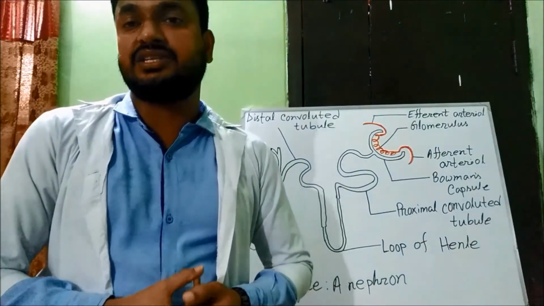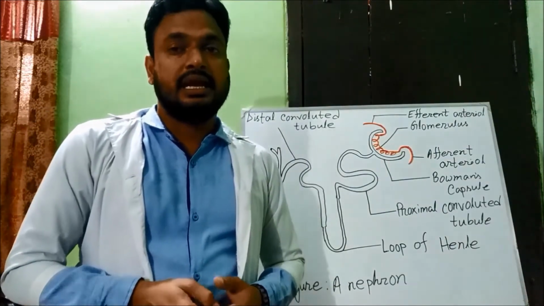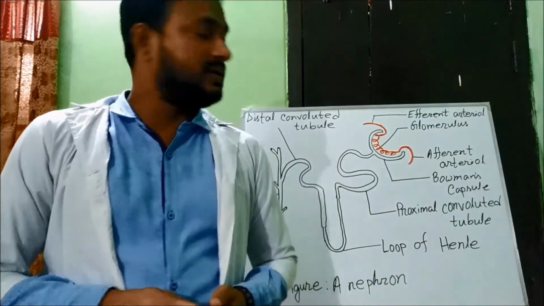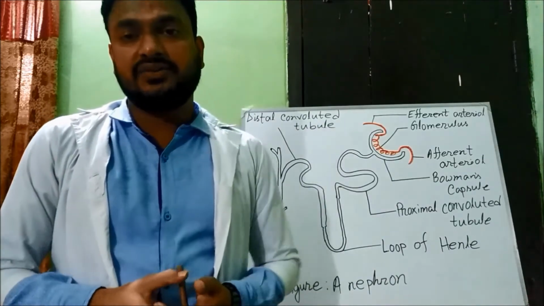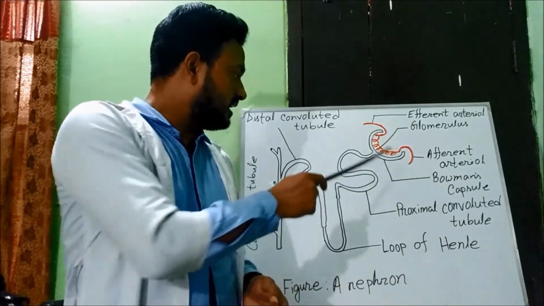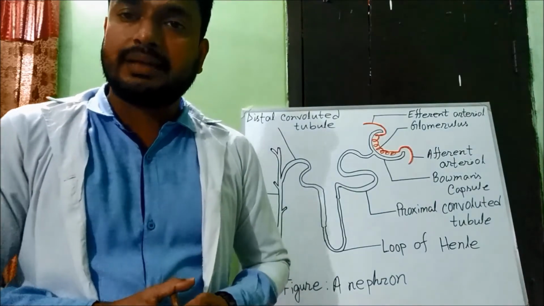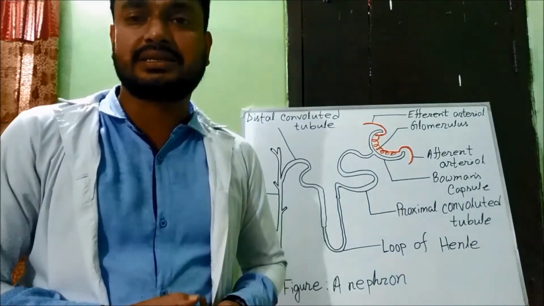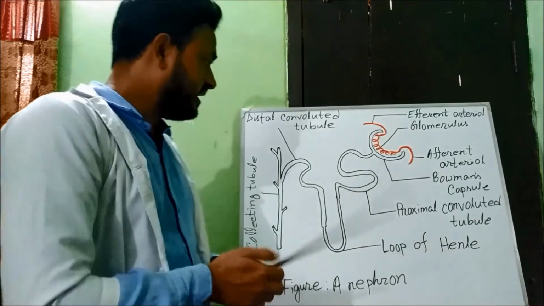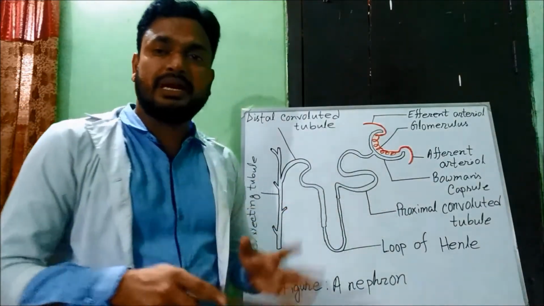The glomerulus acts as a filter and produces filtrate from the blood, and this filtrate is called ultrafiltrate. When it goes through the tubules, absorption and excretion occur repeatedly, again and again.